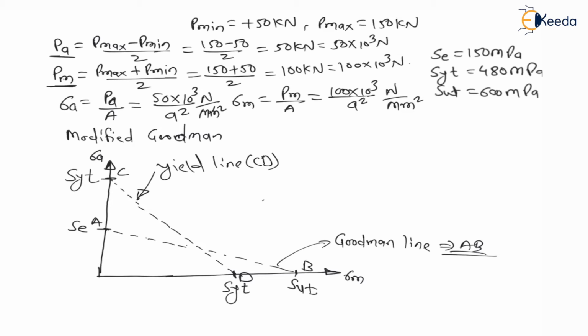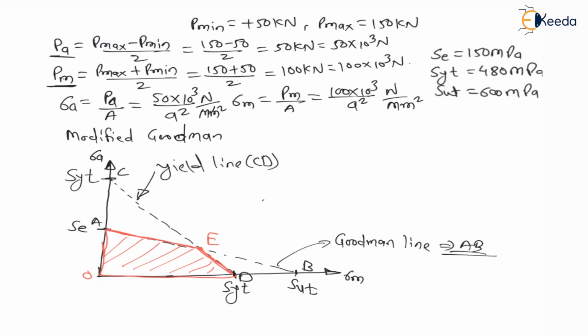Now, the common region of these two lines, let us say here is the E point. A to E is a part of the Goodman line, and E to D is a part of the yield line. This region is the modified Goodman region, and whenever a point falls in this region, it is in the safe zone.